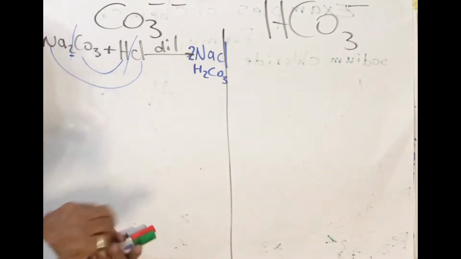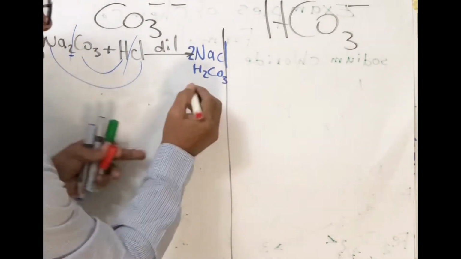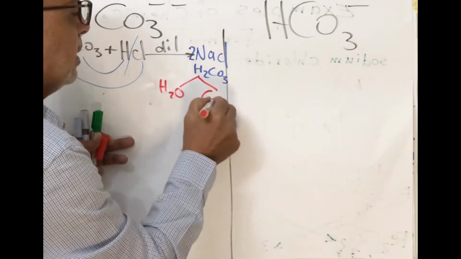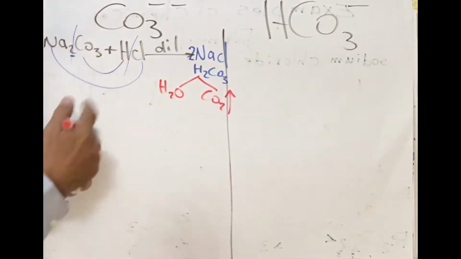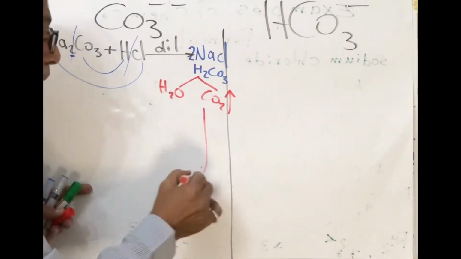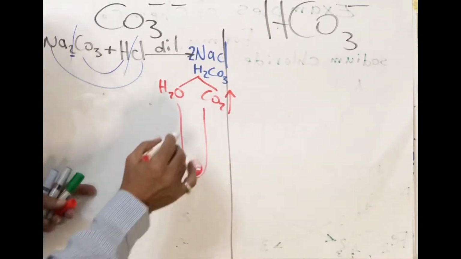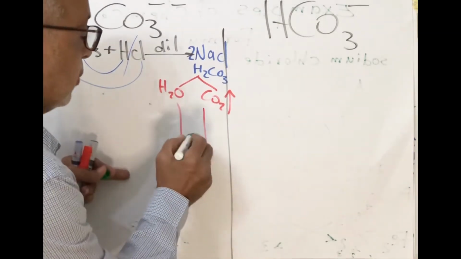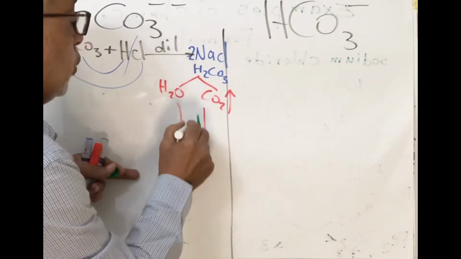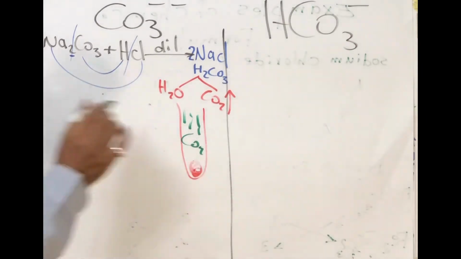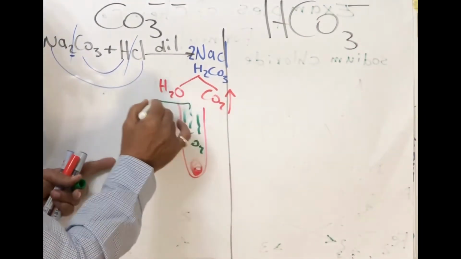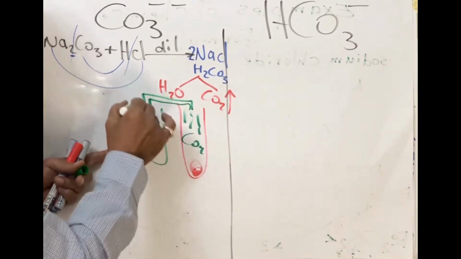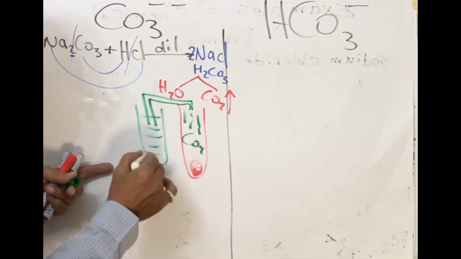Carbonic acid will decompose into H2O and CO2 gas. It will cause effervescence in the tube. To test the presence of carbon dioxide, we must pass it through clear lime water for a short time.